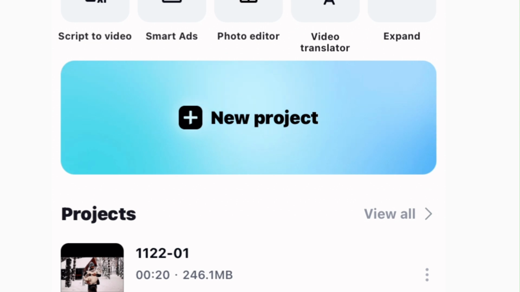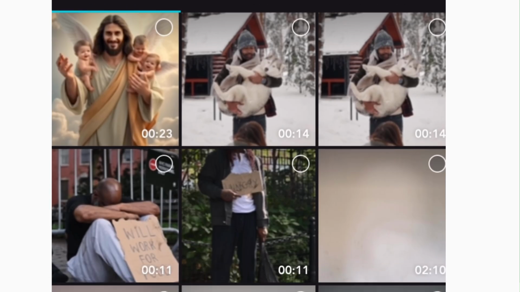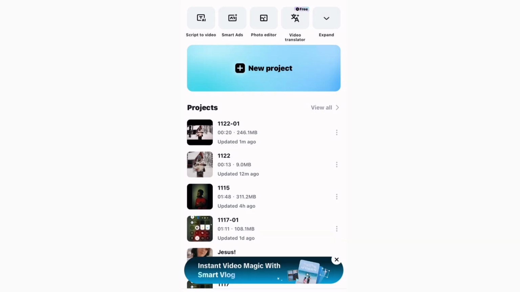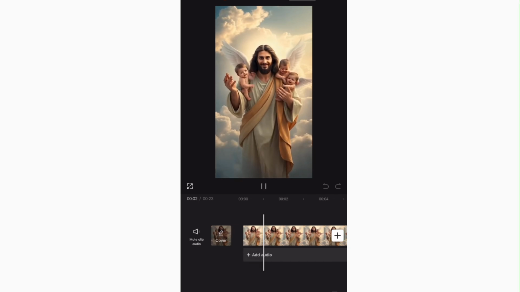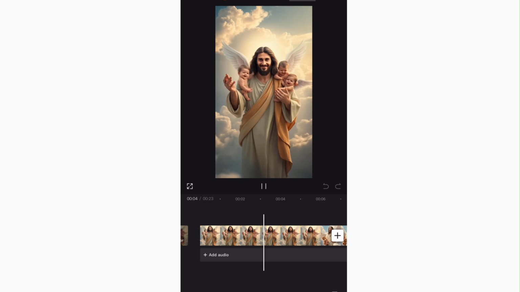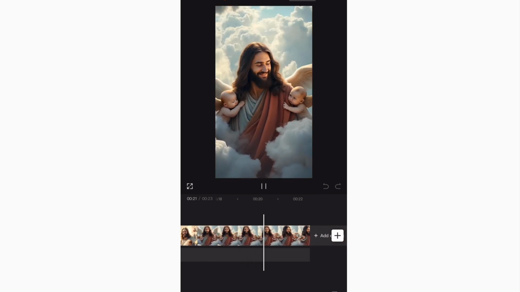Okay, so right now let's import a new project. We're going to import a new video. It could be any video at all, any video you feel like you want to work on. For the sake of this tutorial, I will just go with this one. Then let's import this. Click on add. Once you click on add, let's play the video. Let's see what it looks like. Alright, so that's pretty much it.